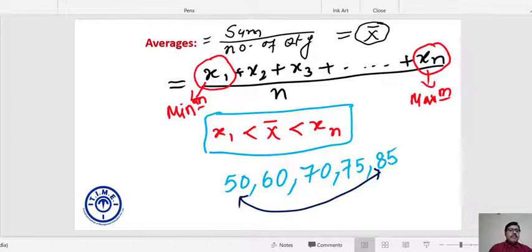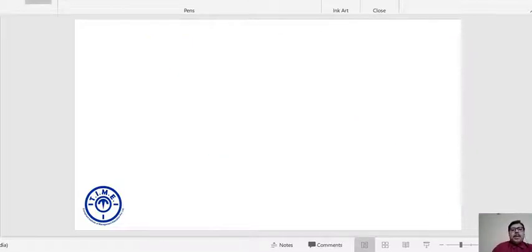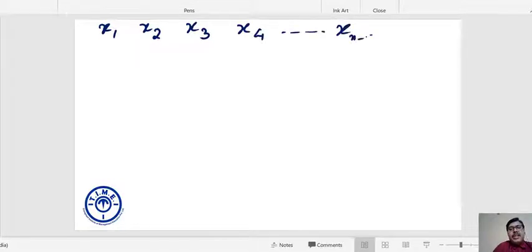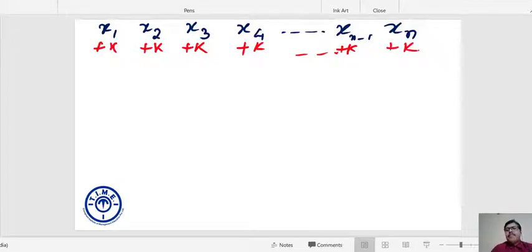Point number 2. Let's say you have n quantities like x1, x2, x3, x4 and so on, xn minus 1 and xn. If each of the numbers is increased by k, can I say my answer will not remain the same?